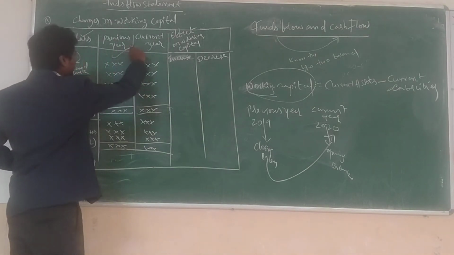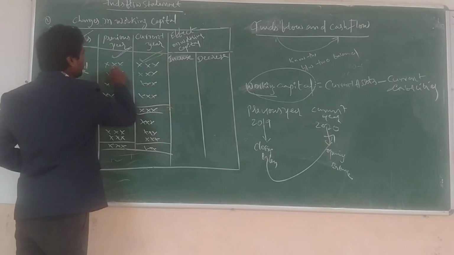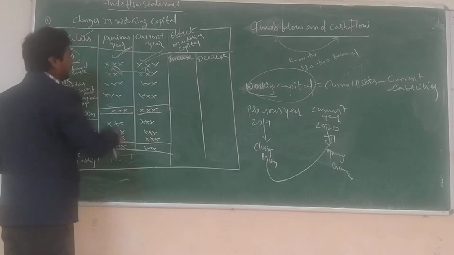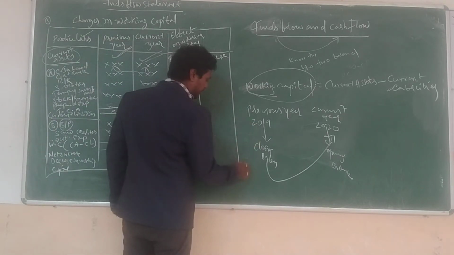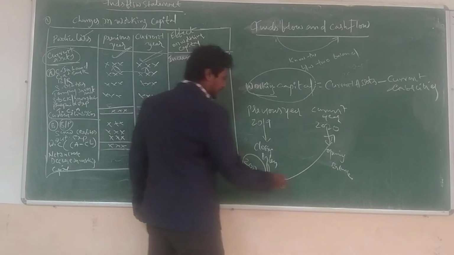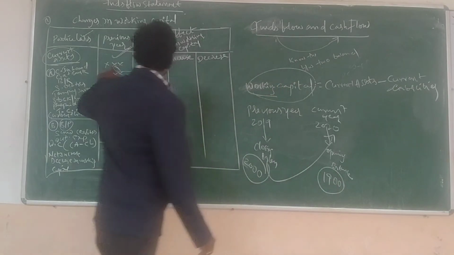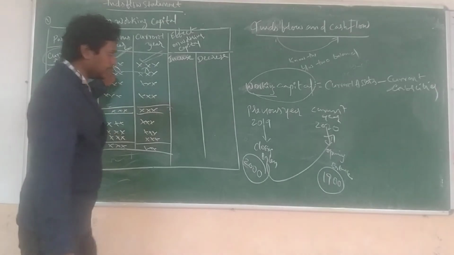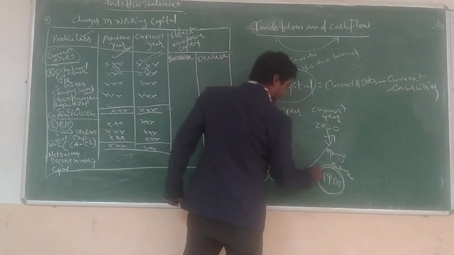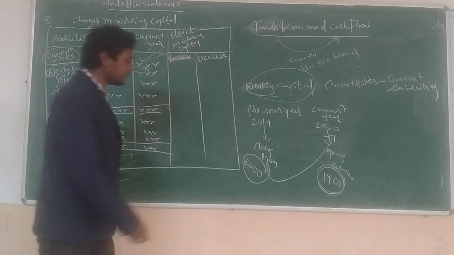Now, between the previous year and the current year, how do we calculate the effect? For example, the previous year closing balance is 2000 rupees, and the current year closing balance is 1900 rupees. Is it decreased or increased? It is decreased.